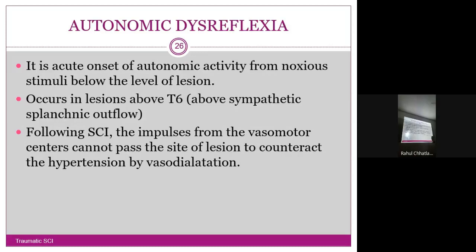Okay. Fine, we'll keep it till here, we won't move forward because autonomic dysreflexia is a complex term and will require at least 10 to 15 minutes for you to understand this. So it is better we won't move forward and we'll be discussing the same in the next lecture.